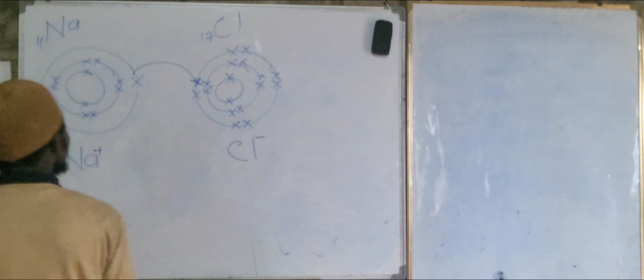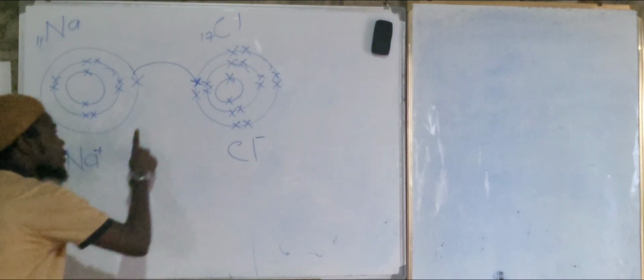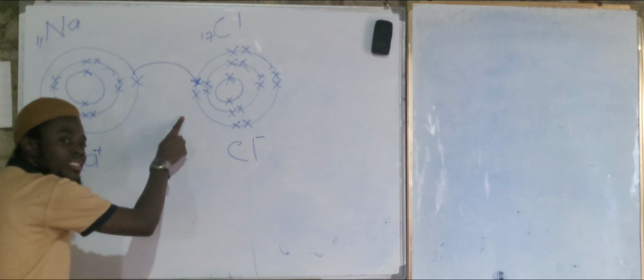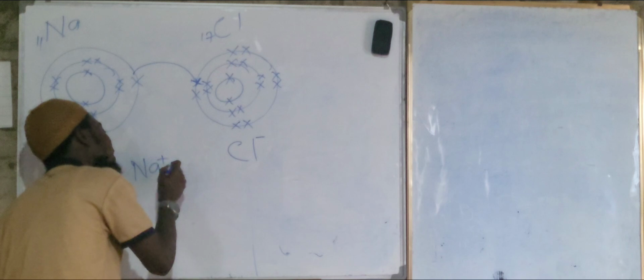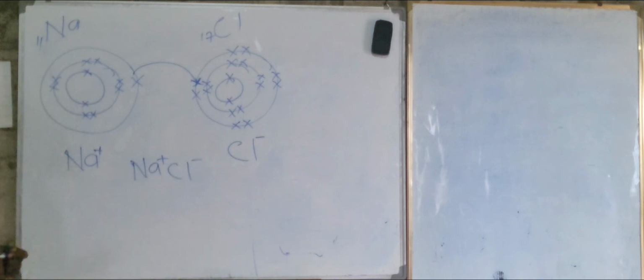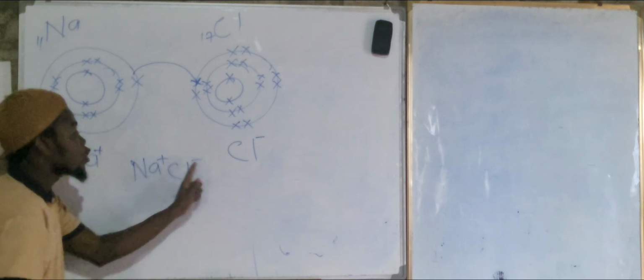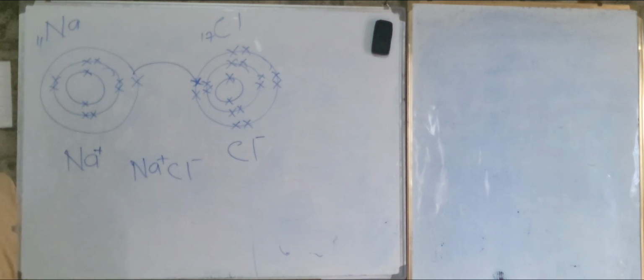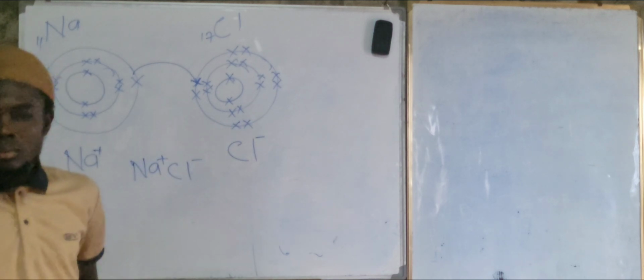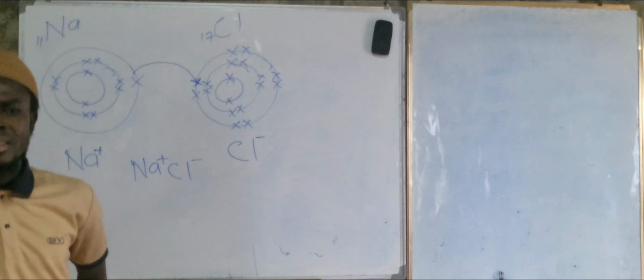So, now this one has given 1, alright? So what do you have now? Here we have Na plus and Cl minus. That tells you that this one has given 1 to this one, right? And this one received how many? Just 1. Yeah. Are we okay, sir? Yes, sir. So this is right.